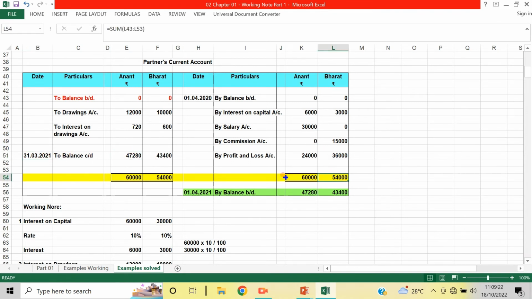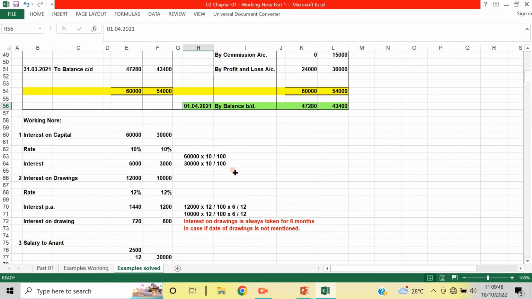Here also, 54,000 minus 10,600 is 43,400, which is carried forward. On 1/4/2021, the balance is brought down to the current account: 47,280 and 43,400.